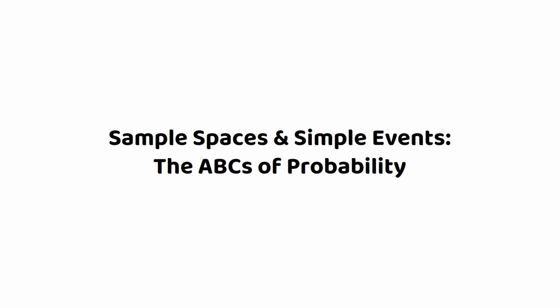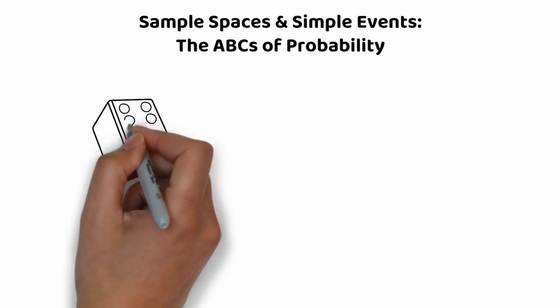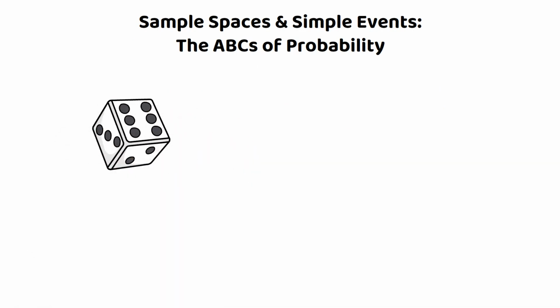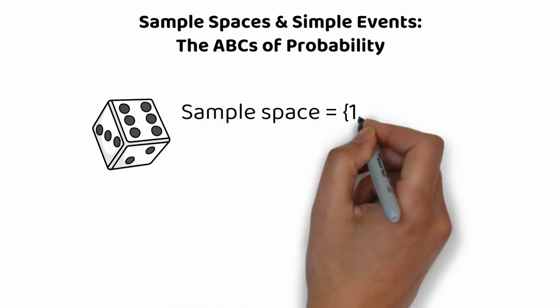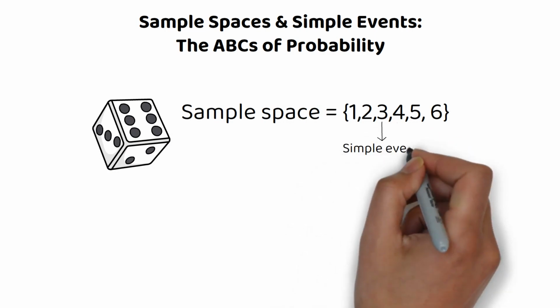Sample spaces and simple events, the ABCs of probability. Every probability experiment starts with a sample space, which is the set of all possible outcomes. For instance, when rolling a 6-sided die, our sample space is 1, 2, 3, 4, 5, and 6. Within this sample space, each outcome, like rolling a 3, is called a simple event.